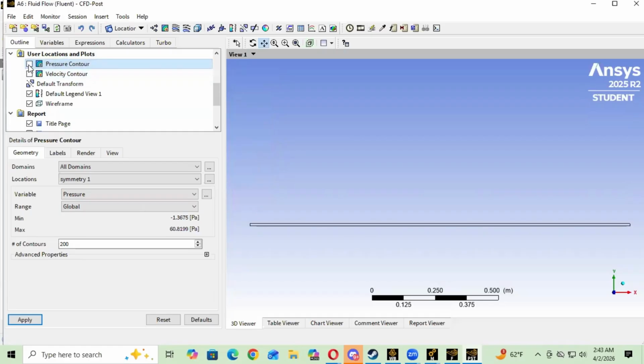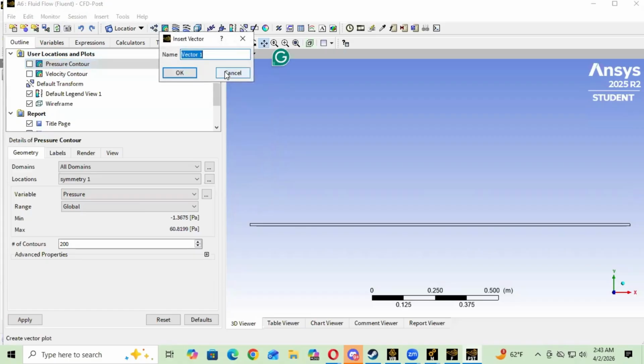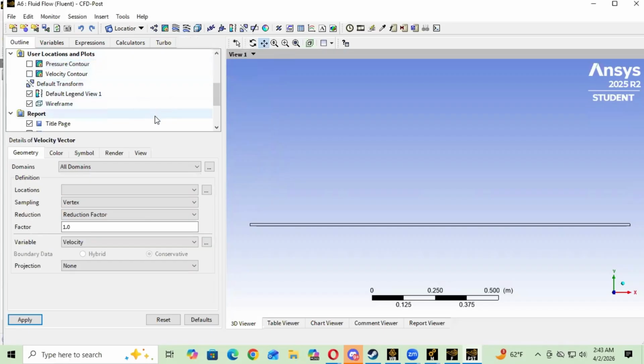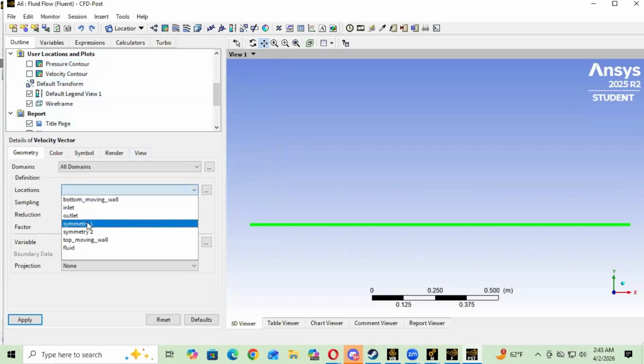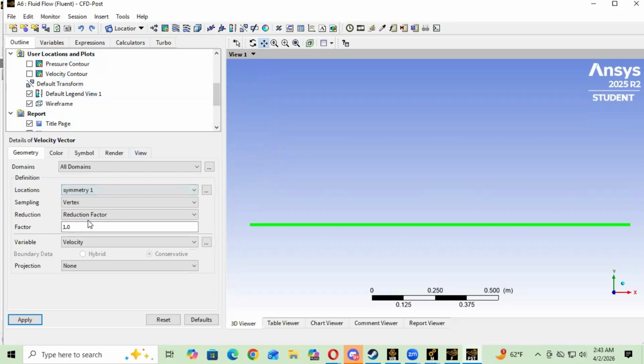Okay, so now we're going to make the general velocity vector. We're going to click on the vector icon at the top to make the velocity vector, and we're going to make the location symmetry 1. We're going to leave all of these the same, and you're going to apply.